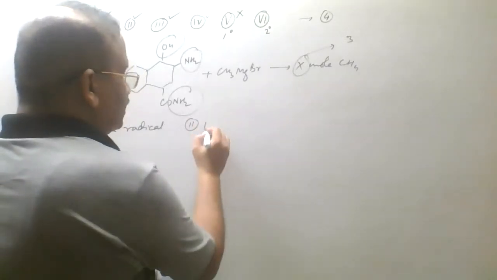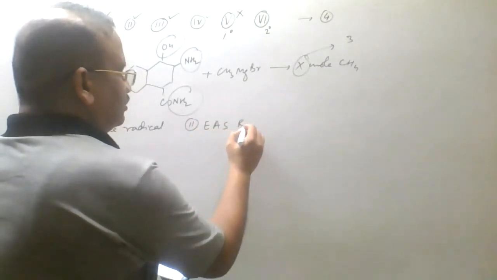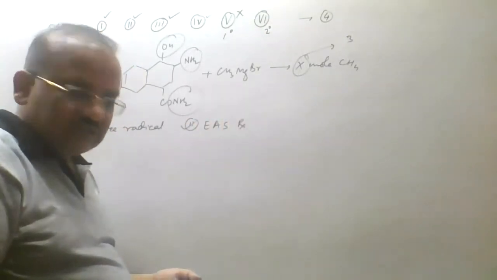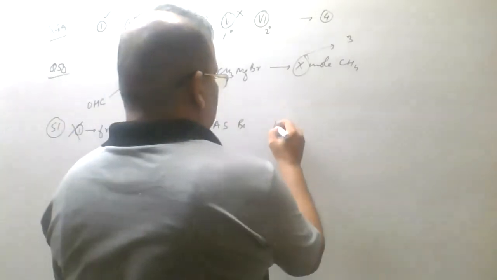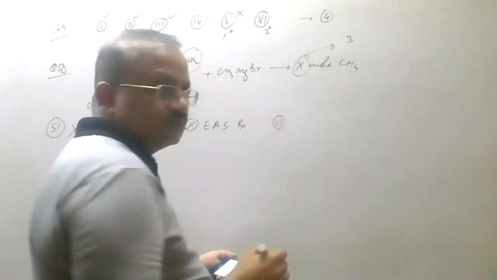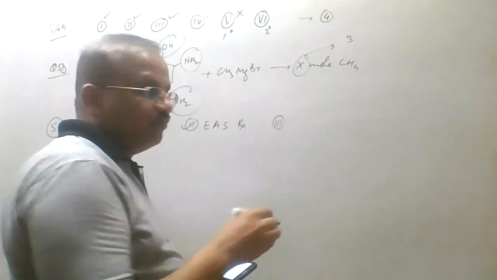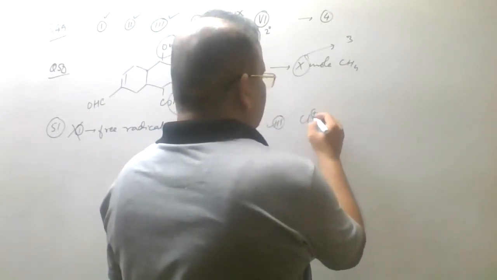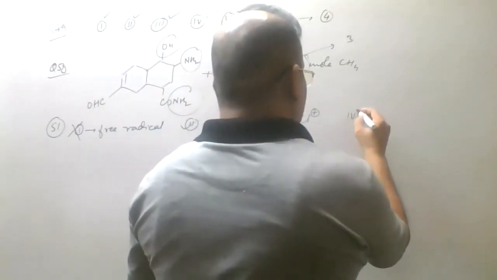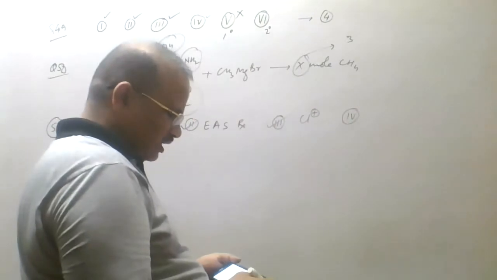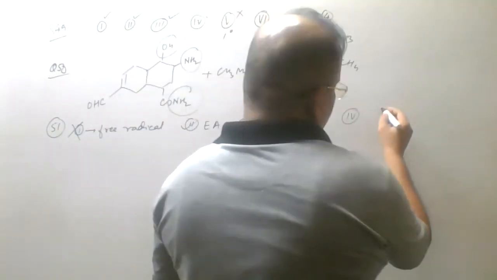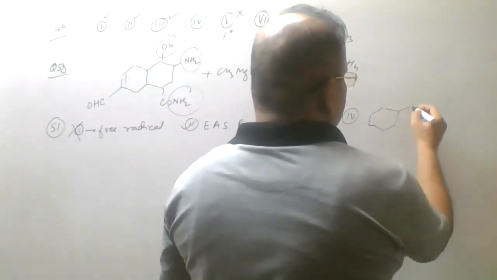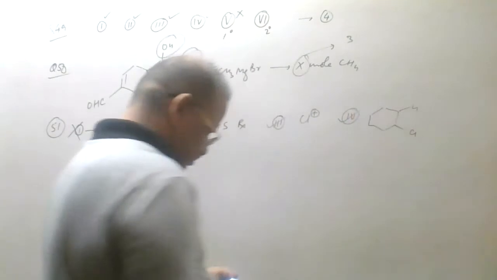It is an electrophilic EAS reaction, so it's correct because it will form FeCl3. The third one, it gives Cl positive, so it will be the answer, yes, because it will produce Cl positive, so electrophilic reaction. Fourth one, HCl. So it is an electrophilic addition. Yes, it is electrophilic addition. H and Cl. It's correct.